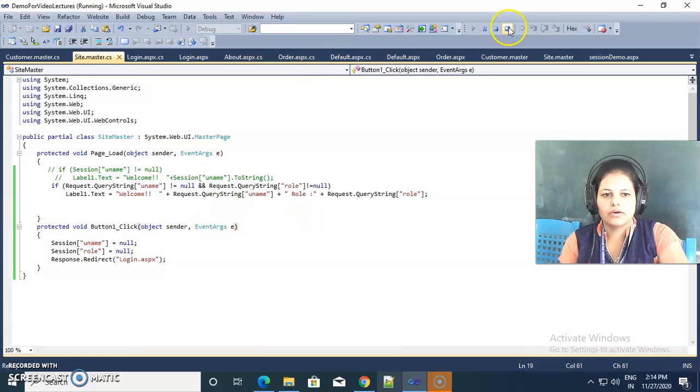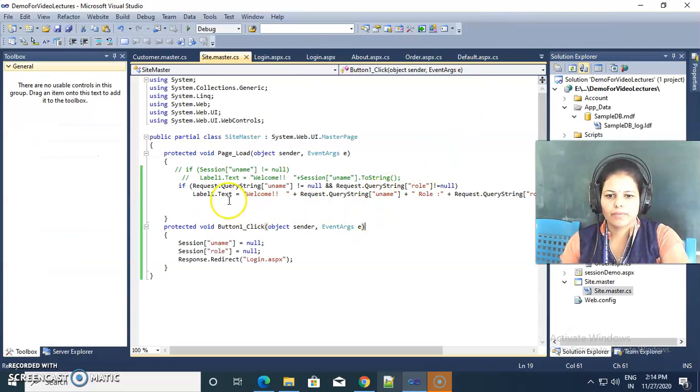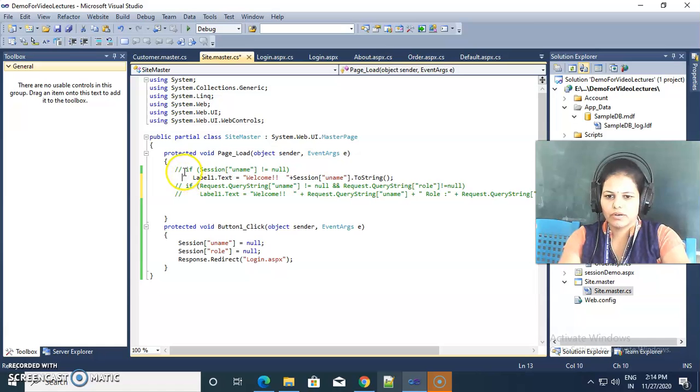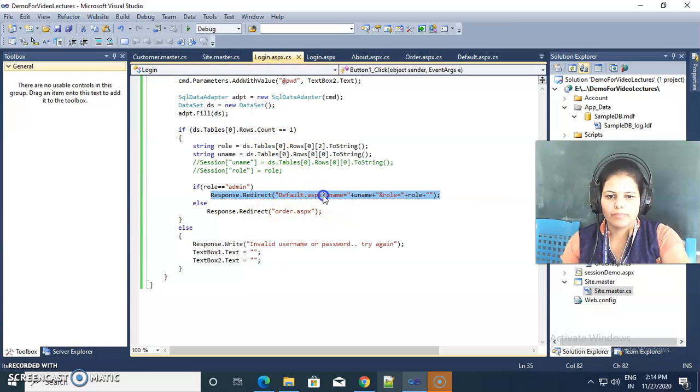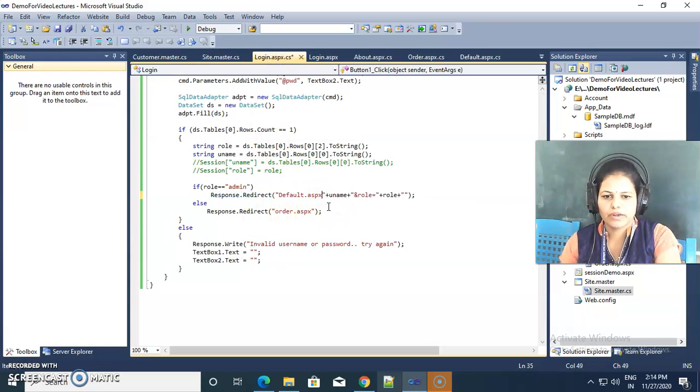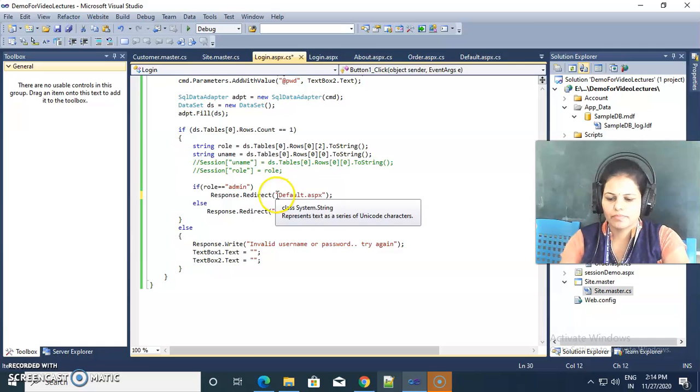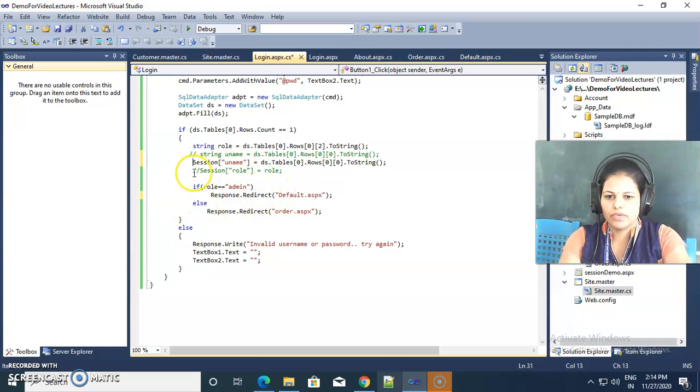Now we change these statements and open the session code here, and I'm saving this. Again on login I'm not passing these query string values, only saving the values inside session.